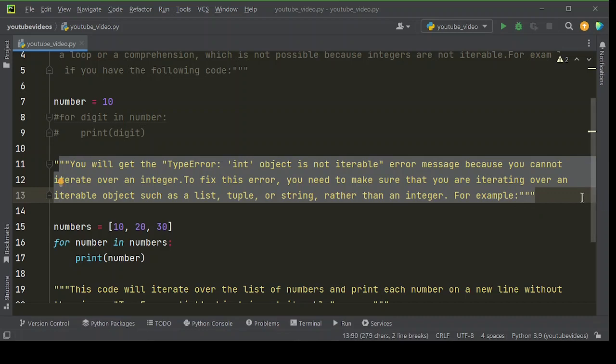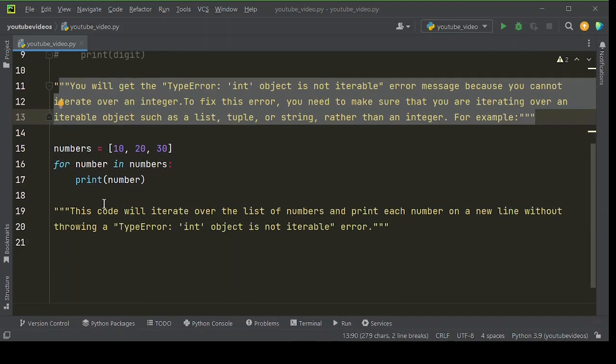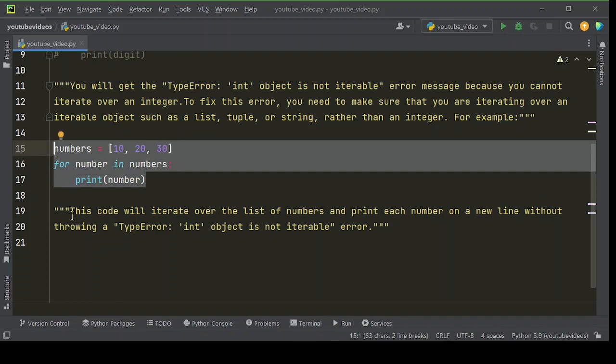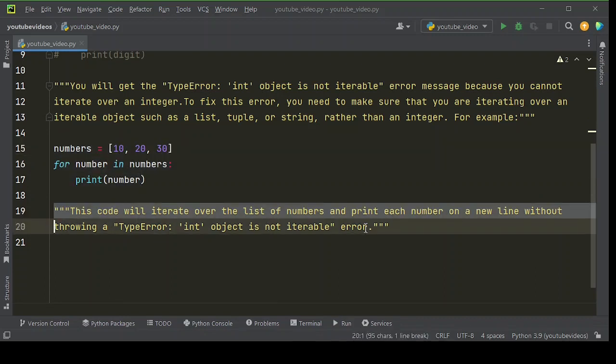To fix this error, you need to make sure that you are iterating over an iterable object, such as a list, tuple or string, rather than an integer. For example, this code will iterate over the list of numbers and print each number on a new line without throwing a TypeError: int object is not iterable error. Let's run this code.